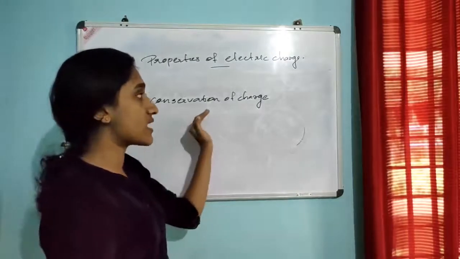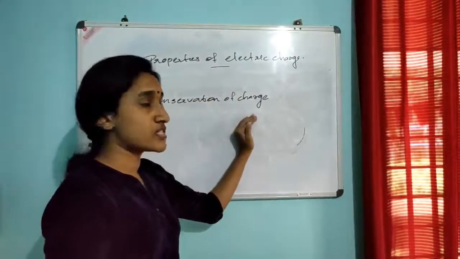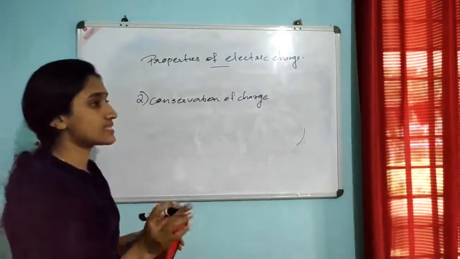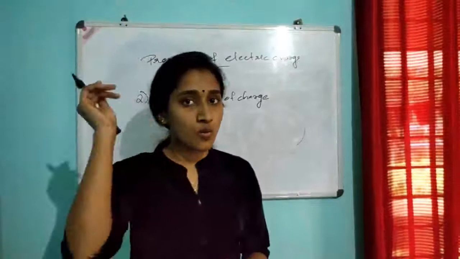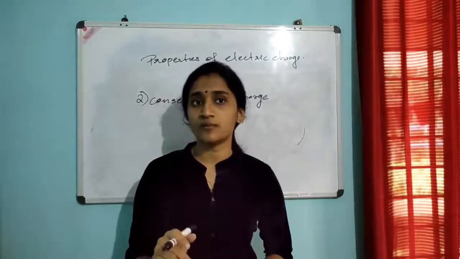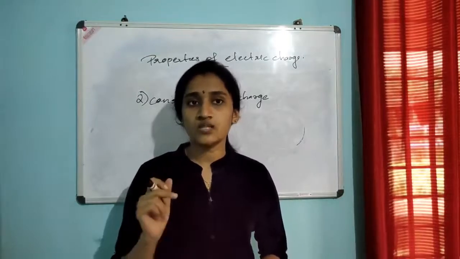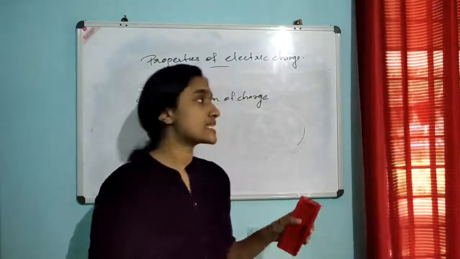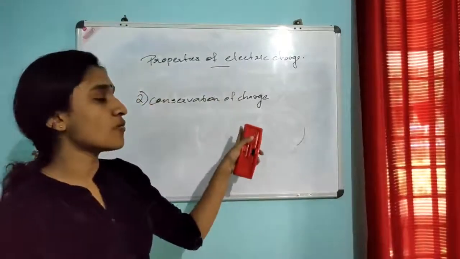Even if it is a transfer of charge, the total charge remains constant. Consider an example. That is, when we rub a comb with our hair, the total charge of the comb and hair before rubbing is equal to the total charge of the comb and hair after rubbing. This is the conservation of charge.